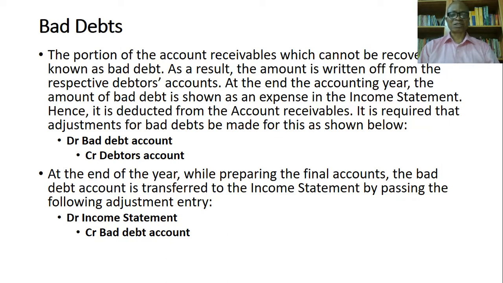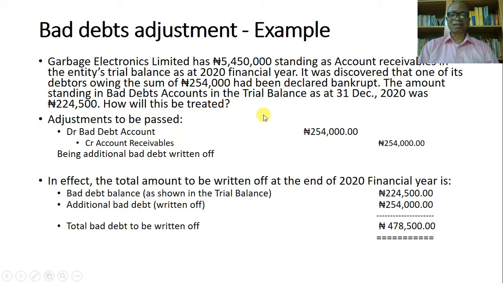So what are the adjustments to be made when you discover that a particular debt has gone bad? Number one adjustment you have to make is to debit your bad debt account, okay, and credit your accounts receivable account, which is also the debtor's account. So at the end of the year, the second adjustment, while preparing the final account, the bad debt account is transferred to the income statement, by passing an adjustment. That's debiting the income statement and of course crediting the bad debt account.